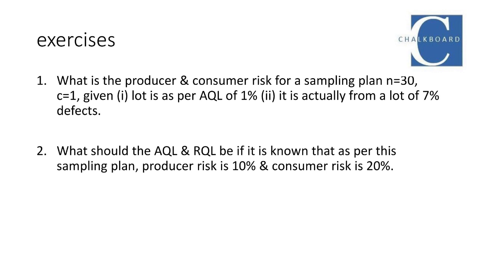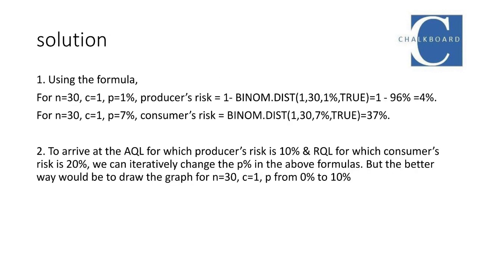The second problem is, what should the AQL and RQL be for this sampling plan if we want to ensure that producer risk is no more than 10% and consumer risk doesn't exceed 20%? The first problem can be solved by applying the formula for cumulative distribution. For the second problem, while we can arrive at the solution by trial and error, it is better to approach it graphically.